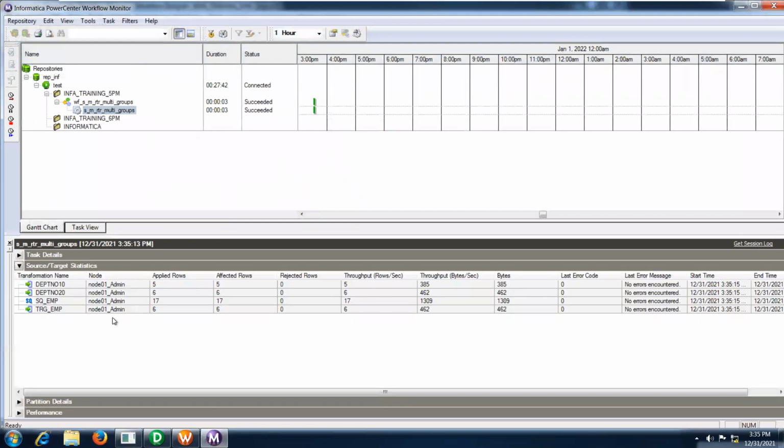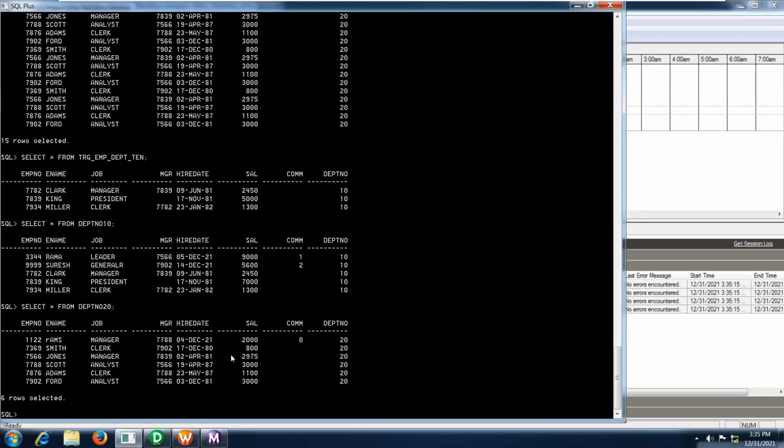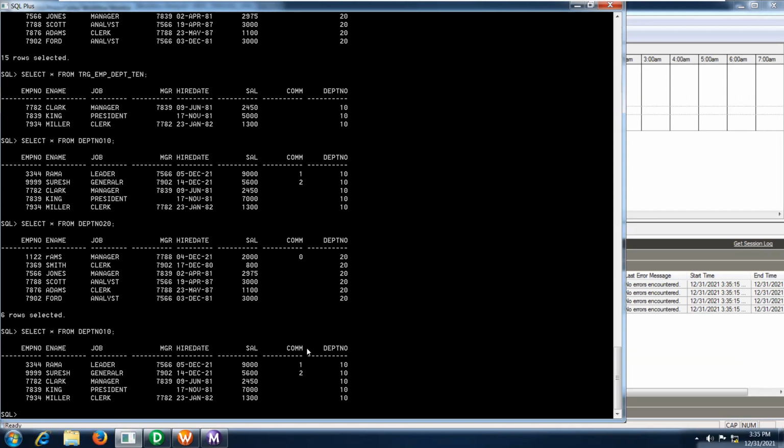Let me re-verify how many are loaded. This is my SQ underscore EMP, the source. In department 10, 5 records are loaded, and 26 records in the other, and apart from that, whatever conditions are not satisfied will come under TRG underscore EMP, which is connected to the default group. Let me check the data now. Okay, this is DPT 10. Yes, I have only DPT number 10. I have provided the condition as DPT 10.